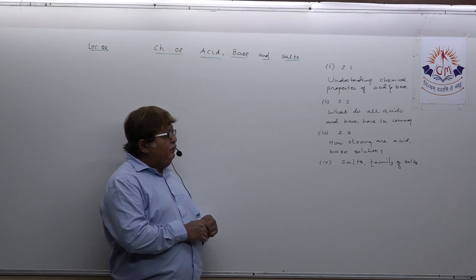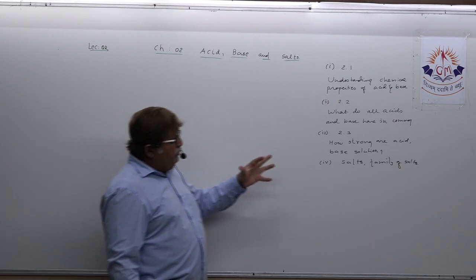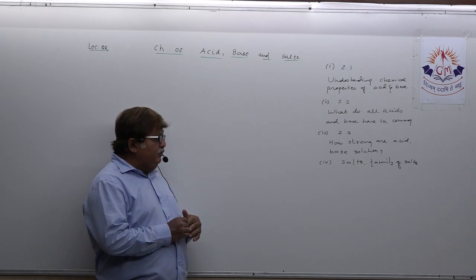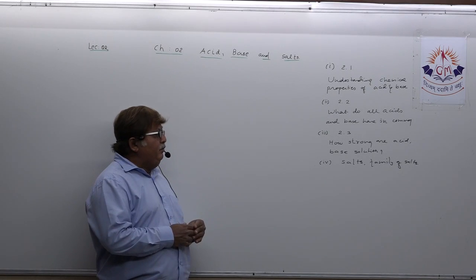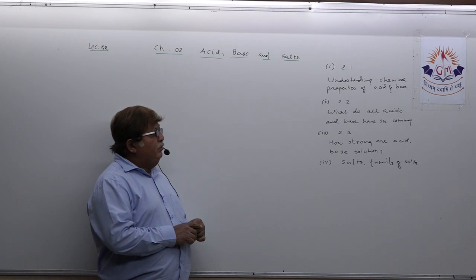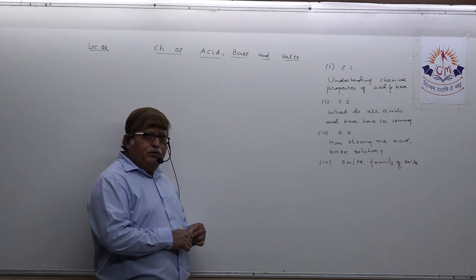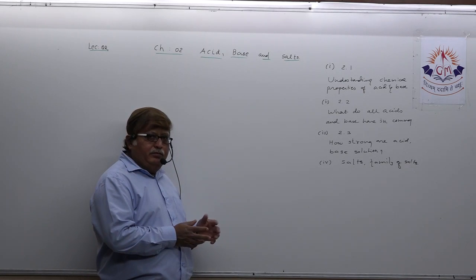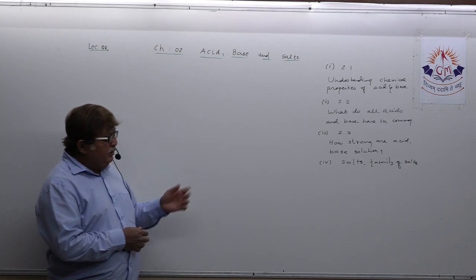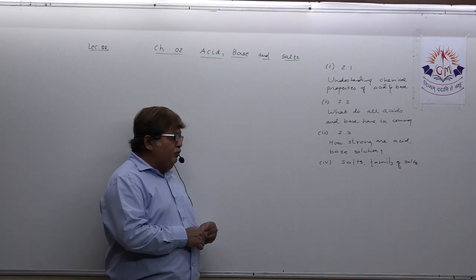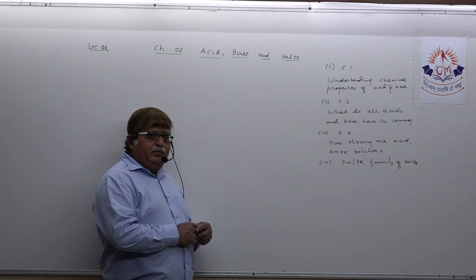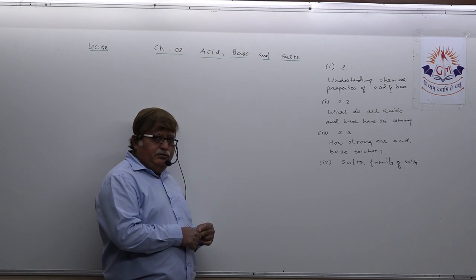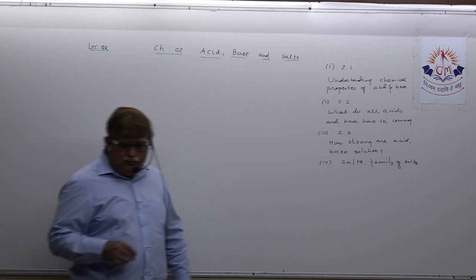My target is that it may happen that we are not able to take all four topics in one lecture, so we will plan in this way. We will discuss topics 1, 2 and 4 in one lecture, and topic 2.3, how strong are acid and base solutions, needs more detailed explanation, so for that we may have to deliver one more lecture. Understand?